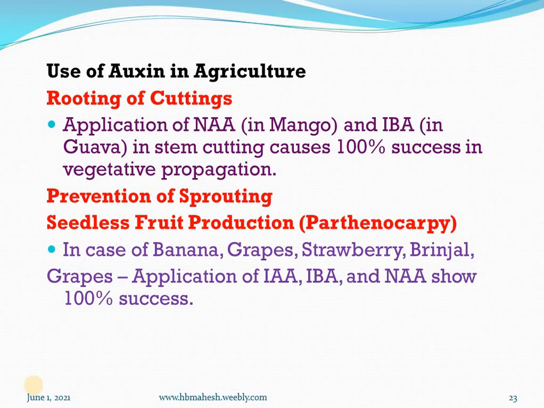Indole butyric acid in case of guava stem cuttings causes 100% success in vegetative propagation. So when there is a rooting problem, auxins are applied. Naphthalene acetic acid is also a type of auxin. Indole butyric acid is also a type of auxin. So these are specific: NAA in mango, IBA in guava gives 100% success in vegetative propagation.